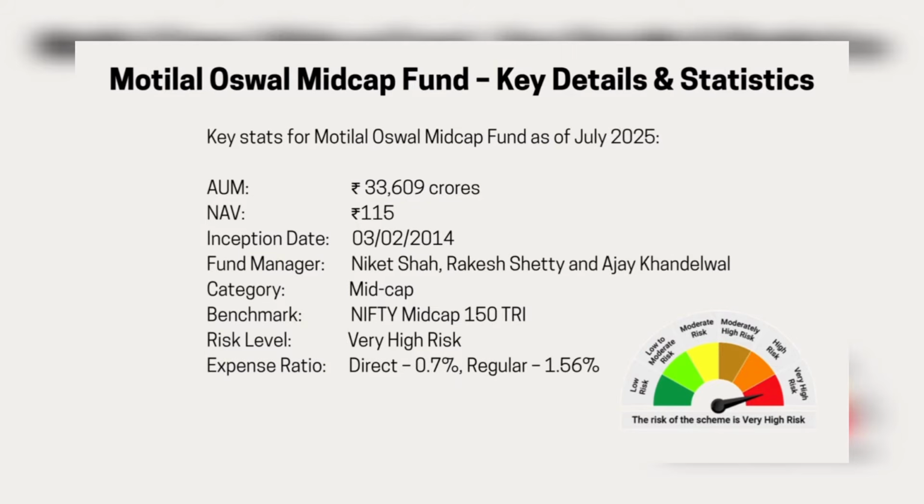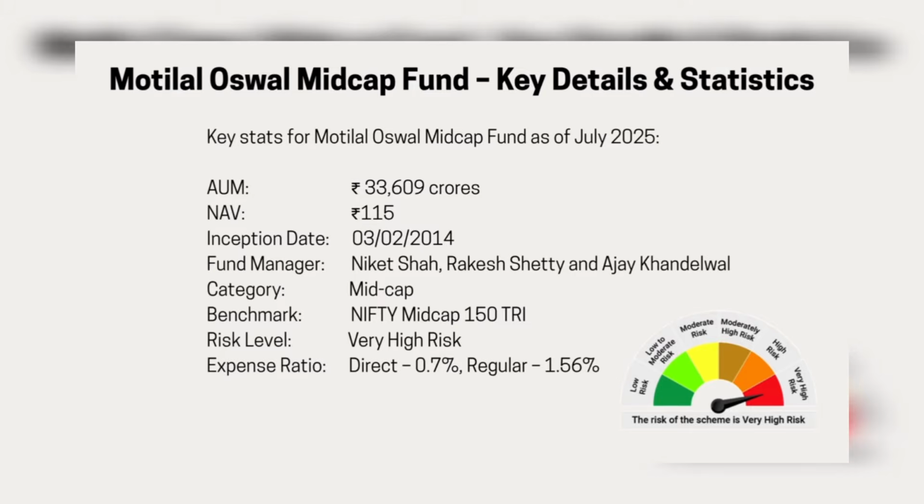Risk level, it's very high risk. We all understand that equity funds, particularly small caps and mid caps, are very high in risk. So this is also categorized as a very high risk investment. Expense ratio, if we invest in this fund directly, then it's 0.7% of the AUM, and for the regular fund, it's 1.56%. Exit load, it does have an exit load of 1% if redeemed on or before 365 days from the date of allotment of the units to you.